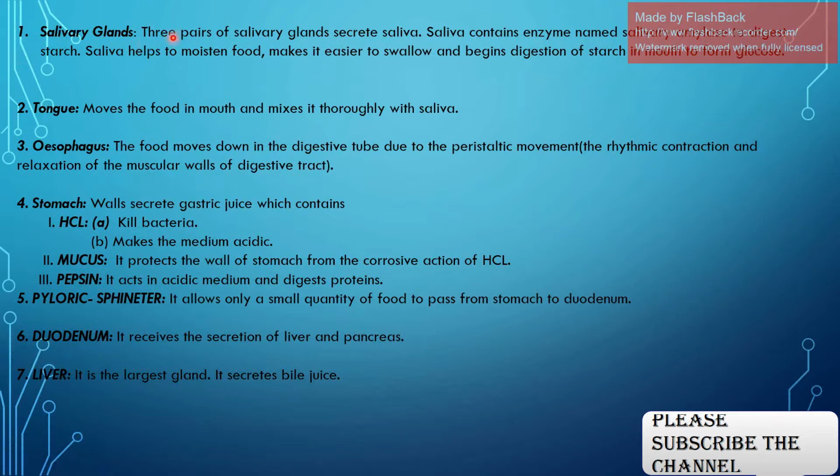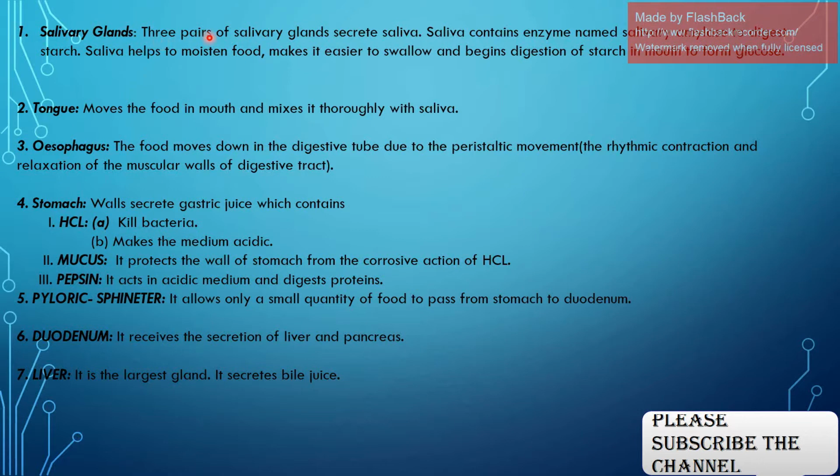Salivary gland. Three pairs of salivary glands secrete saliva. Saliva contains an enzyme called salivary enzyme to digest starch. Saliva helps to moisten food, make it easier to swallow, and begin digestion of starch in the mouth to form glucose. Now, what is the role of the salivary gland?